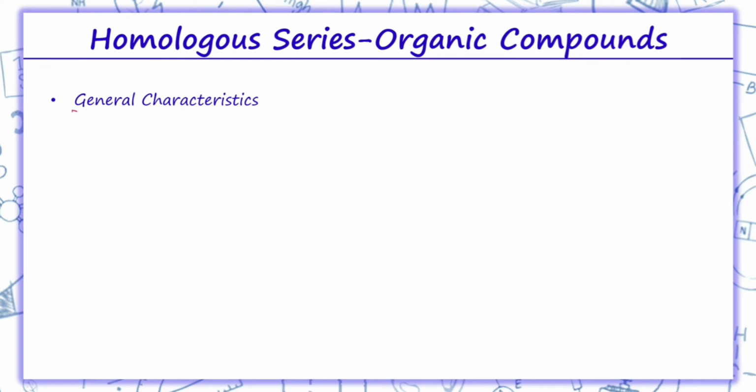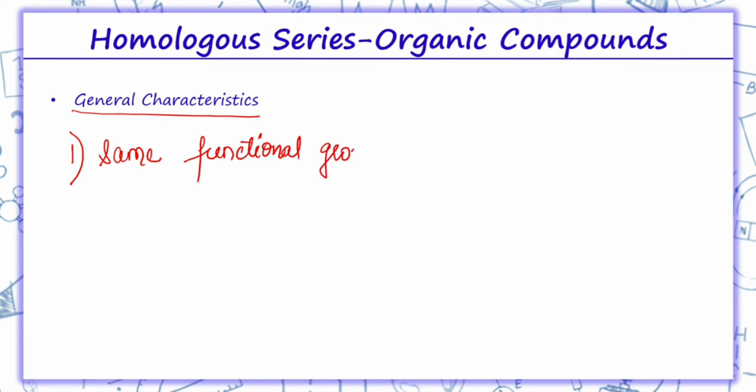Coming on to the general characteristics of this homologous series. As we have seen, they have the same functional group, like all were belonging to alkynes, they were having the same functional group. Second is the same general formula.